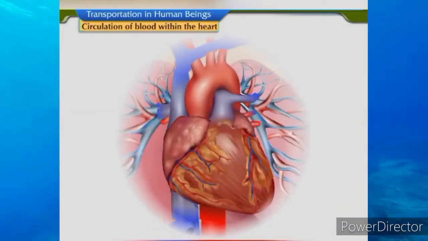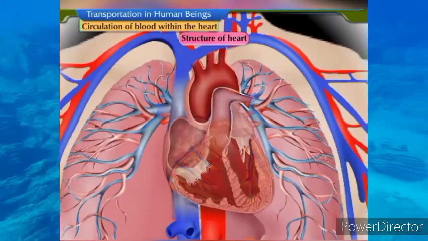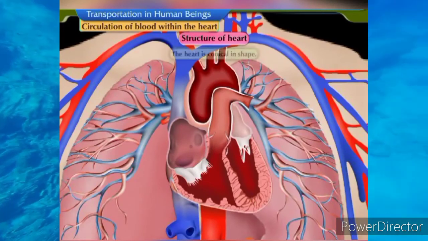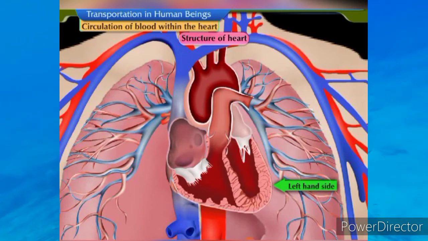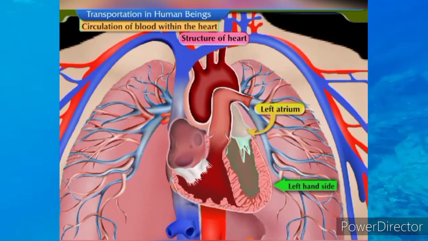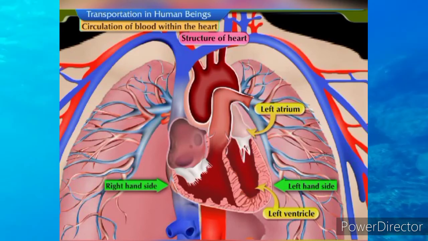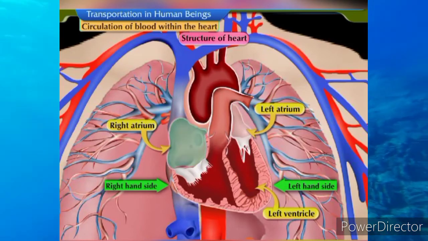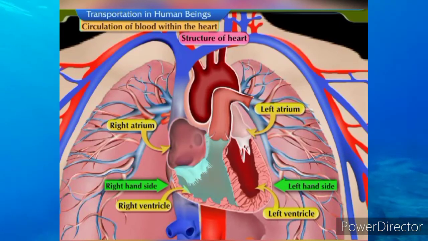The heart is an important internal organ. Let us revise the structure of the heart as seen in its vertical section. The heart is conical in shape. On the left-hand side, the upper compartment is the left atrium, below which the left ventricle is situated. On the right-hand side, the upper compartment is the right atrium, below which the right ventricle is situated.